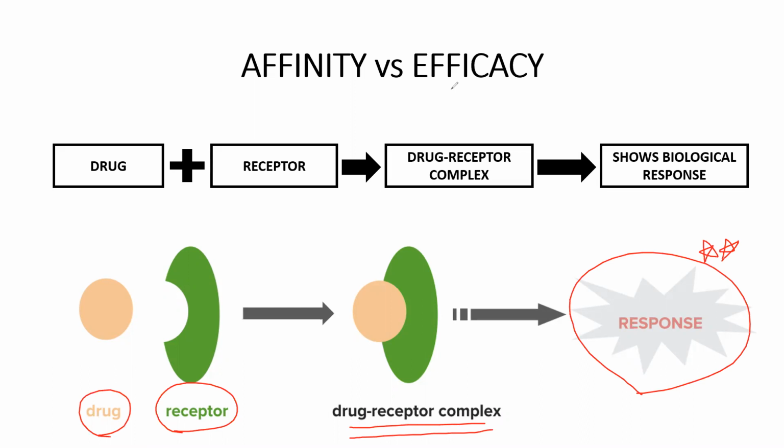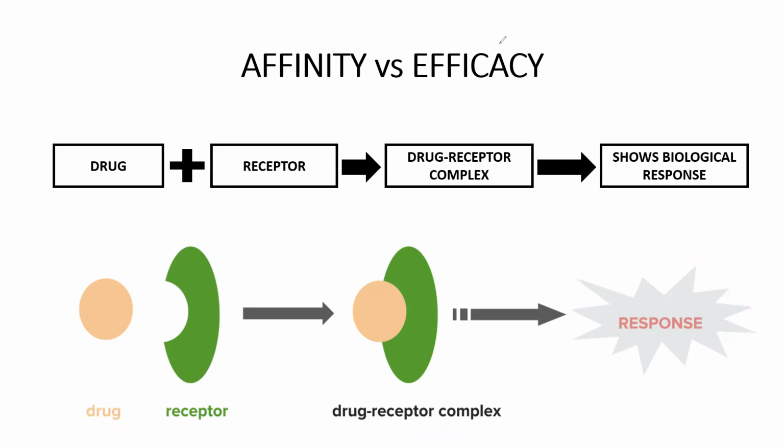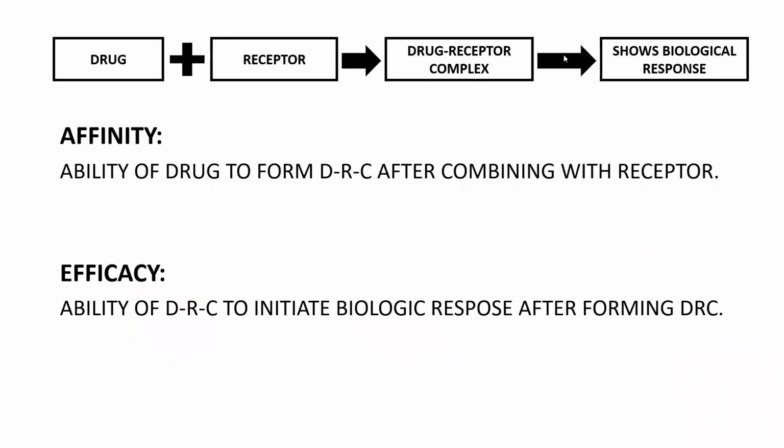So this is the sequence here, whatever the response may be, decreasing pain or increasing, whatever it may be. Finally it shows some response, right? So the drug combines with the receptor and forms a drug receptor complex, and this drug receptor complex will show the biological response. You just remember this one as of now. I told affinity and efficacy.